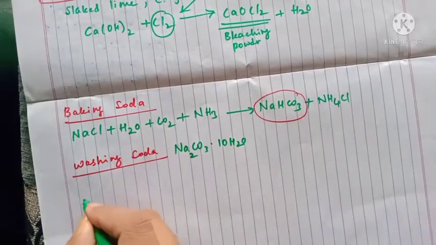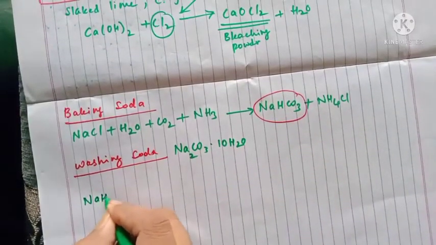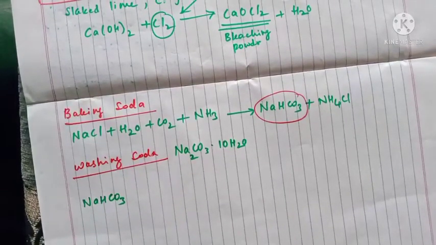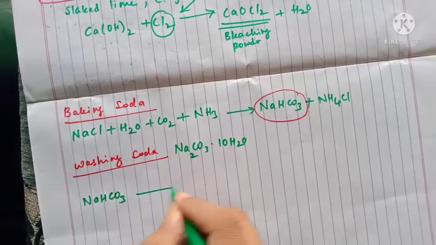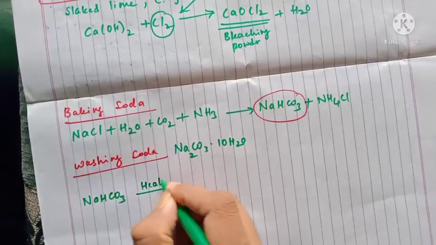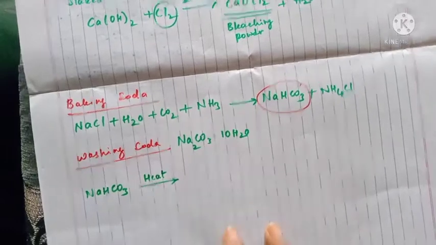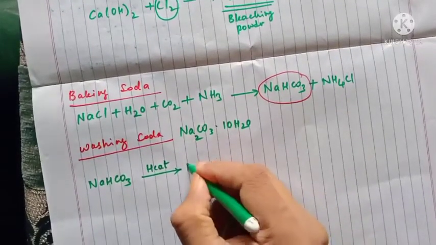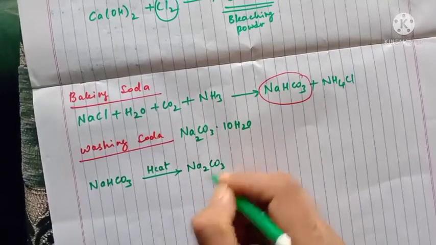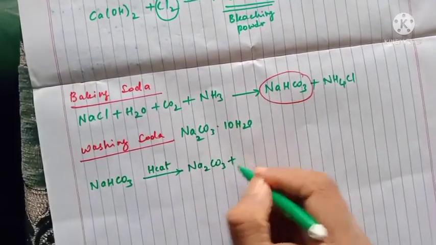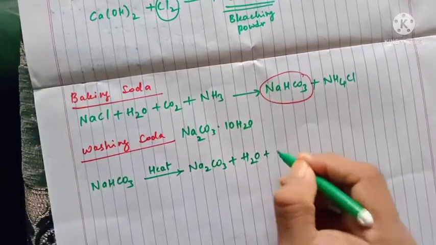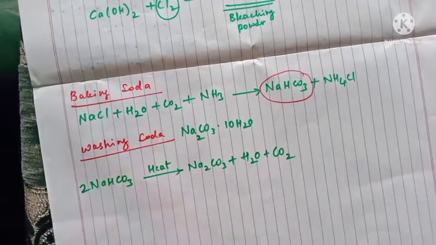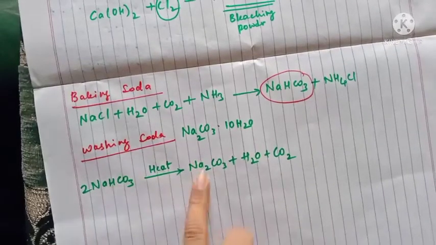There is nothing complicated. We have to take NaHCO3, that is baking soda. We have to heat it. At that time we will get Na2CO3 along with H2O and carbon dioxide. So this is the chemical reaction to prepare Na2CO3.